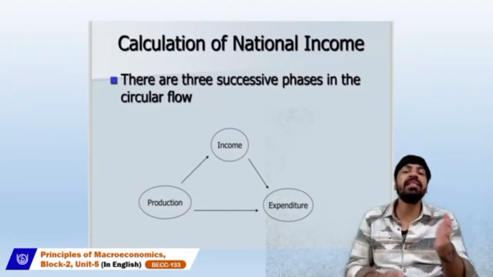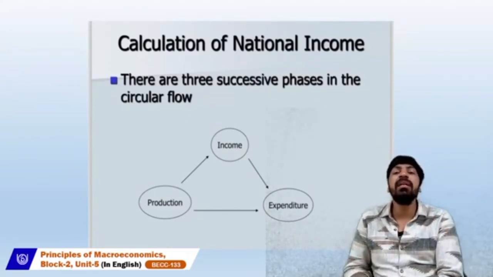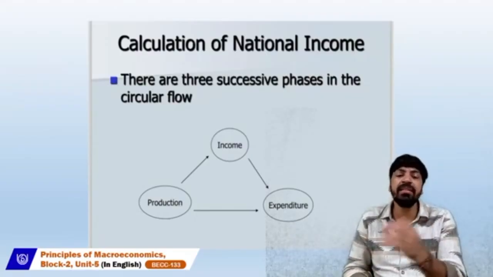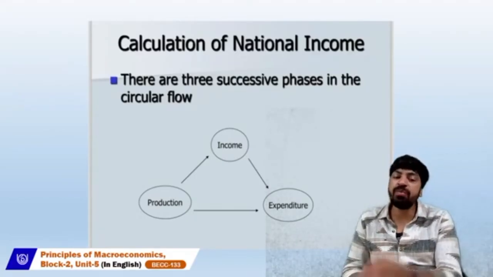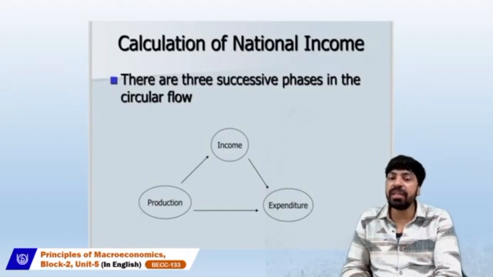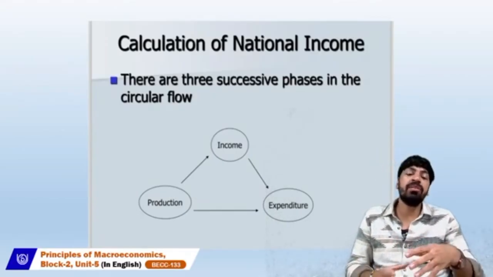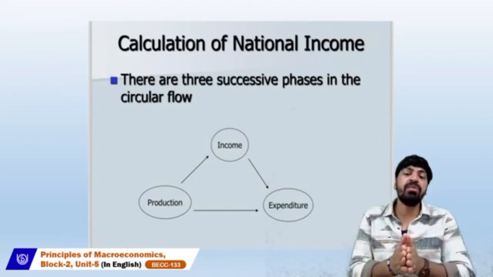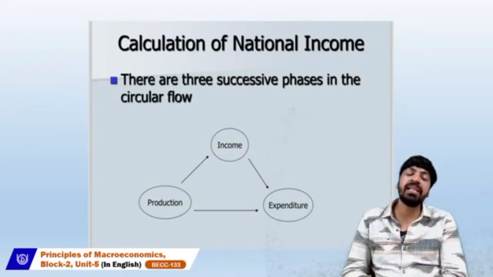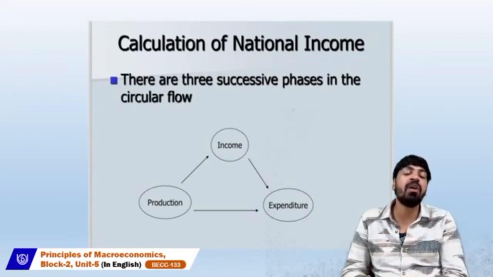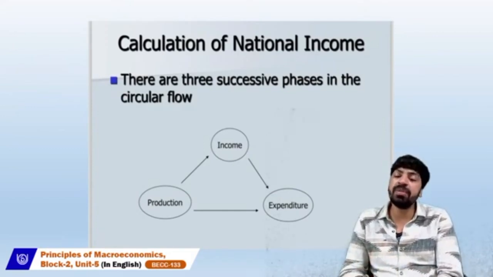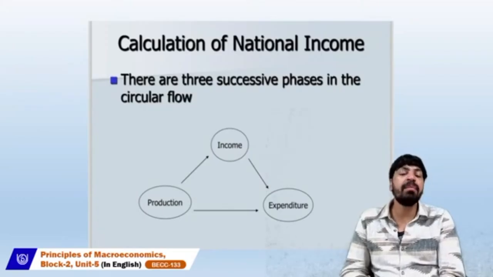To estimate national income, there are three main successive phases in the circular flow, and the first is production. Once the production process goes on, automatically expenditure follows, and ultimately the income is sourced from this. So from production it reaches income. When we earn, we can expend our income on goods and services in a particular market.